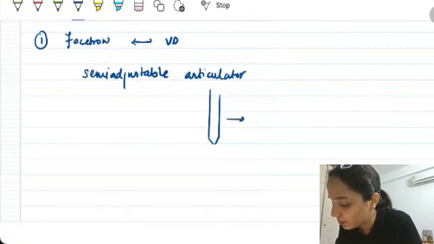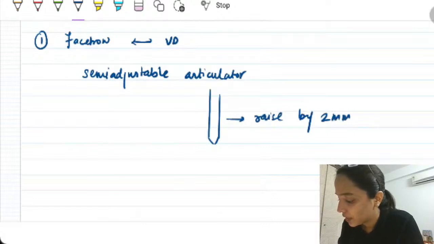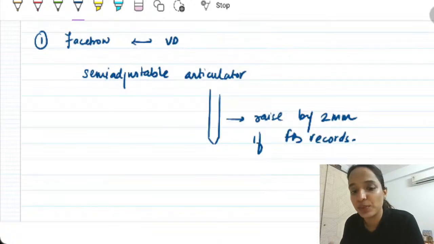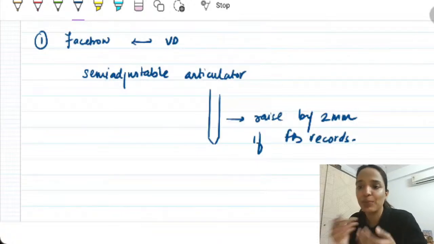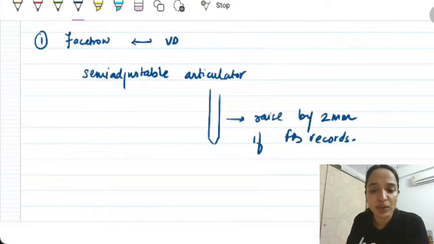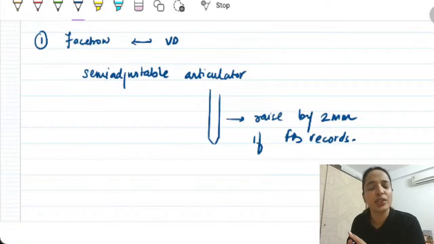You can raise it by 2 millimeters if you have made Facebow records. And similarly, when you want to change vertical dimension of a patient, you need these Facebow records because you're reprogramming the entire occlusion. So this is the entire concept around Facebow and vertical dimension.